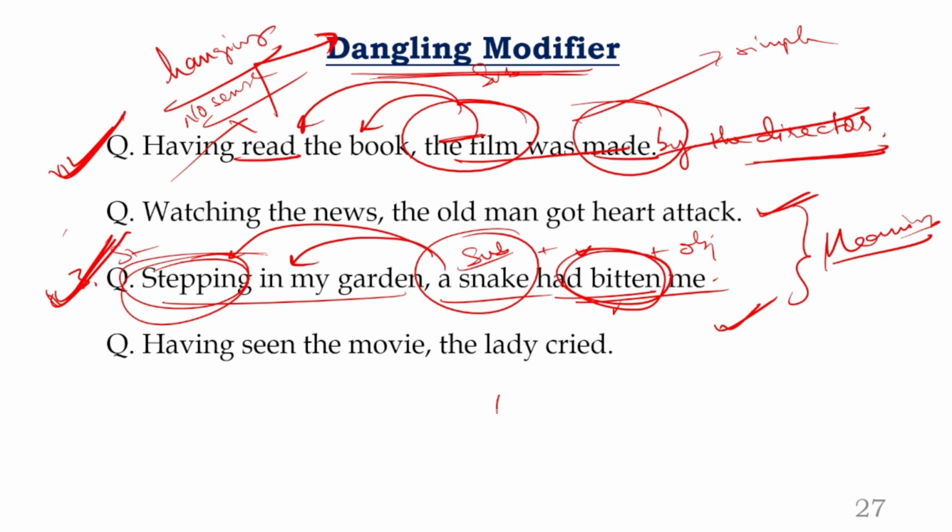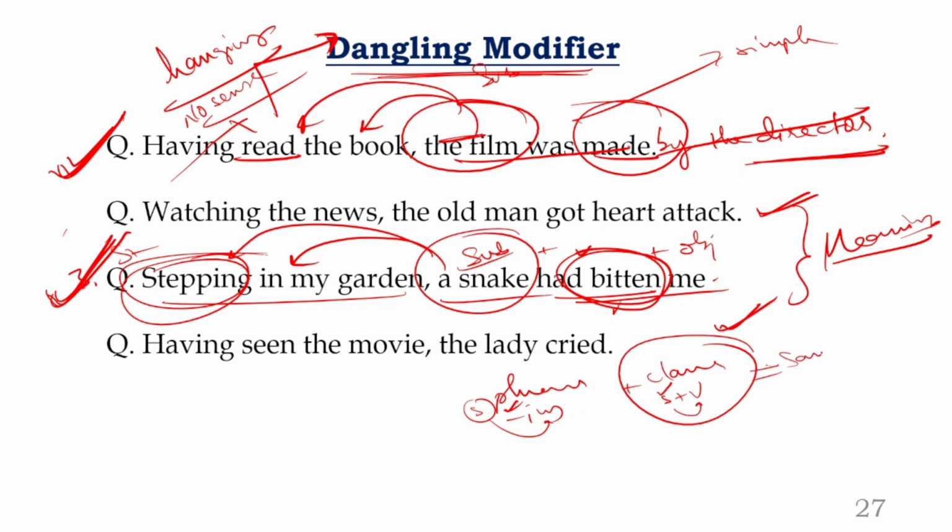As I told you, when there is a phrase starting with ing, and a clause which has subject plus verb, if the subject of this clause and the subject which does the action of this phrase are the same, that is called a modifier. If the subject of this clause is not doing this action, that is called a dangling modifier. Remember this. Many people are going against this, that means they are taking it the opposite way. So do not do that.